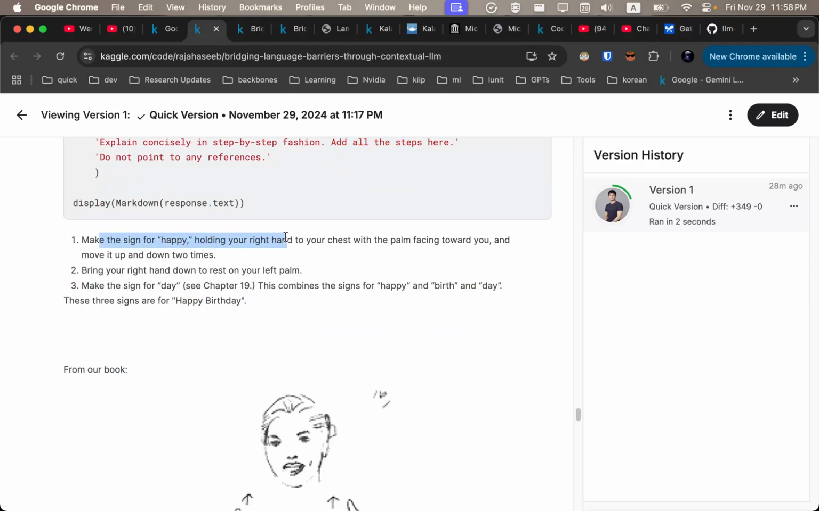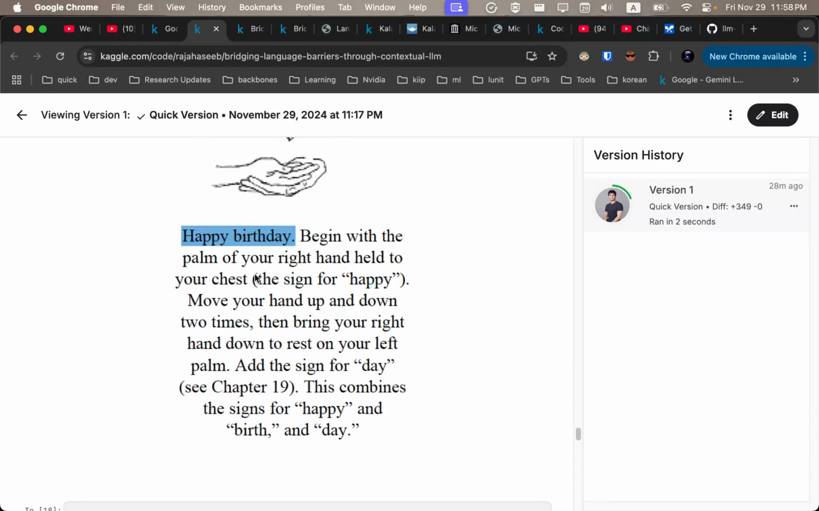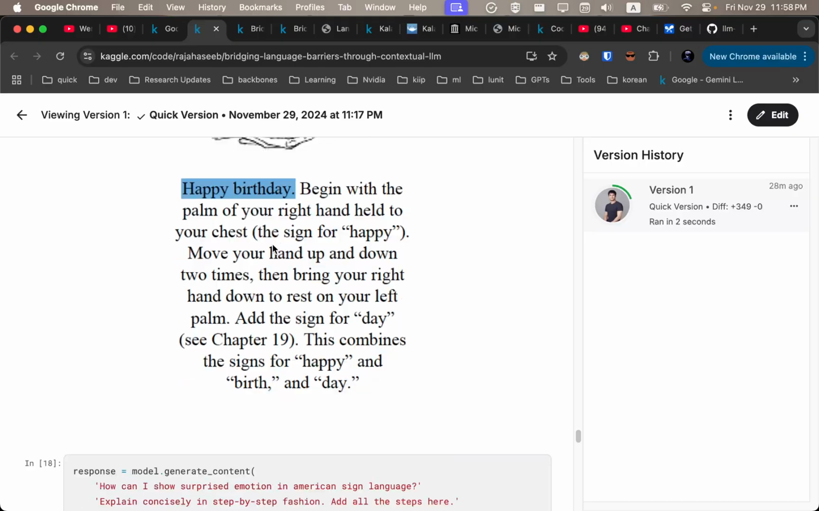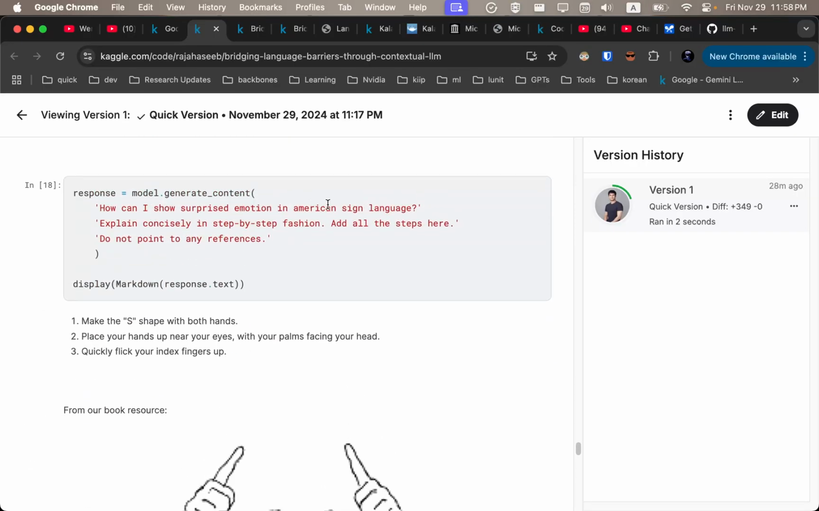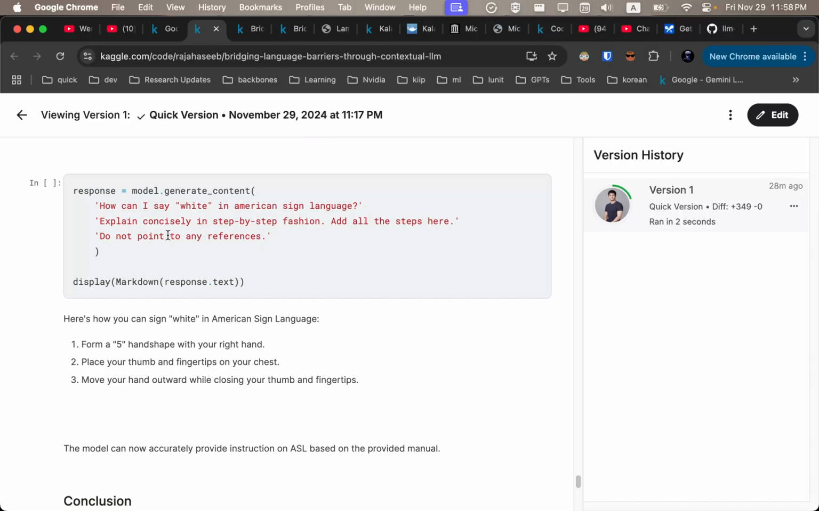The model gives us a bunch of steps, like say happy by holding your hand to your chest, bring it up and down, make the sign for day. And I posted a snippet from this text resource and we see it's exactly correct. Right hand on your chest, up and down. Same goes for the next. How do I say surprise emotion? And it says make S, place your hand near your ear, and flick your fingers. And that's exactly how it's described here. Also for the color white, it says exactly correctly.